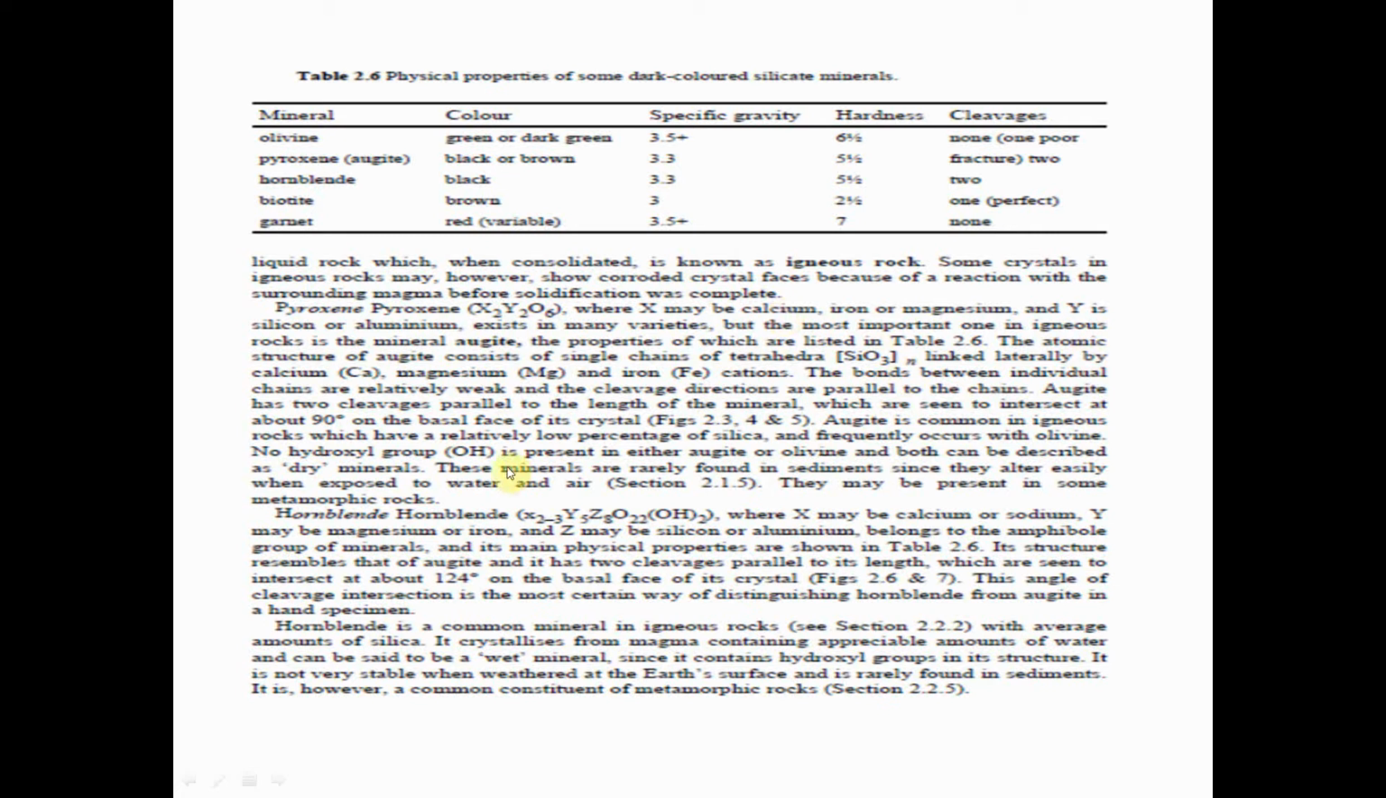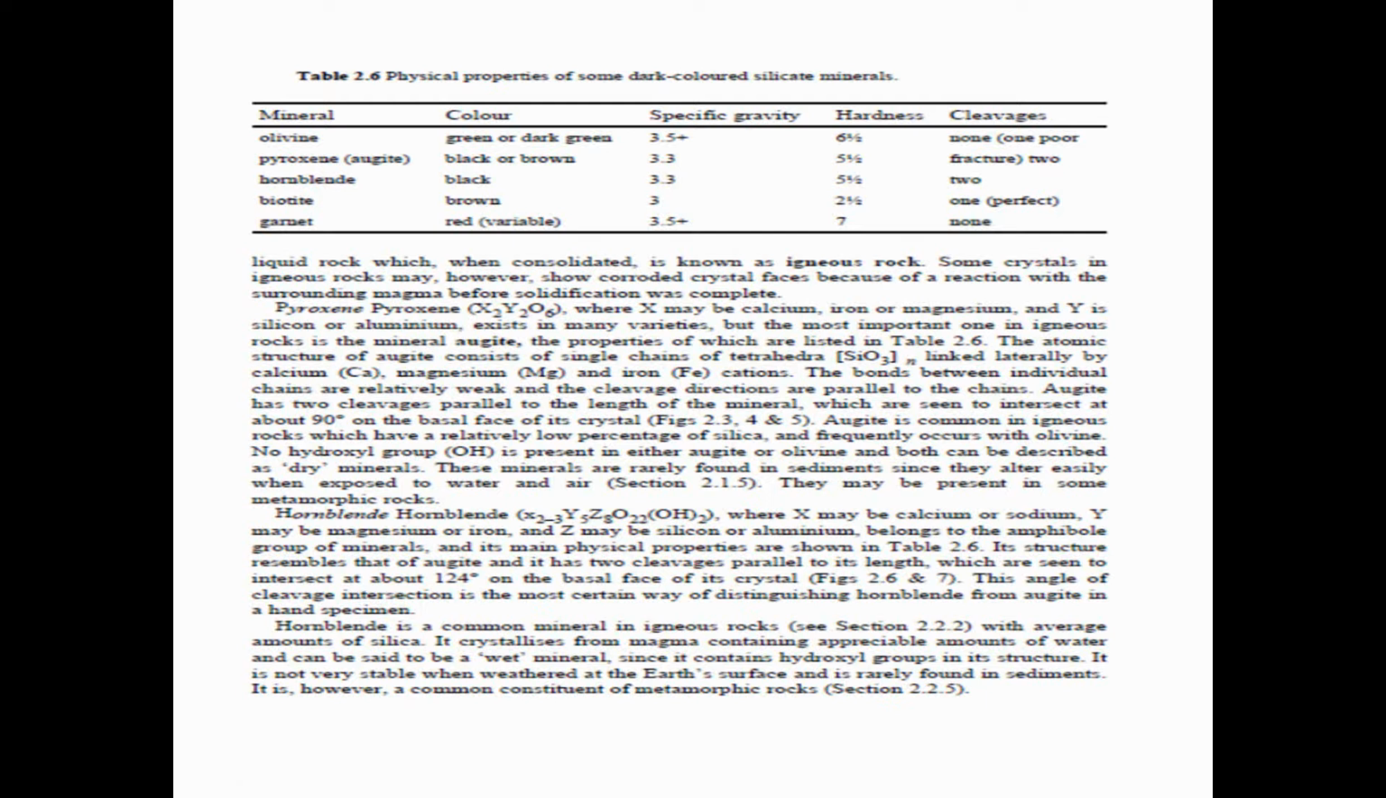The atomic structure of augite consists of a single chain of tetrahedral silicate linked laterally by calcium, magnesium, and iron cations. The bonds between individual chains are relatively weak and the cleavage directions are parallel to the chain. Augite has two cleavages parallel to the length of the mineral, which are seen to intersect at about 90 degrees on the basal face of its crystal.